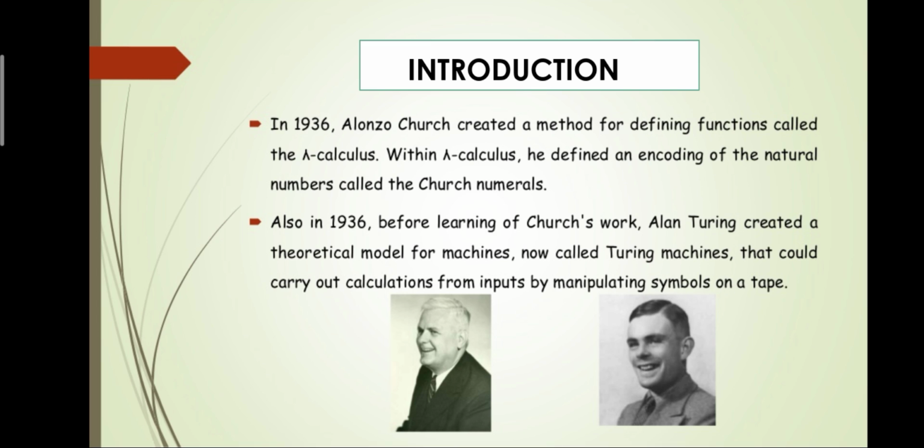Both these scientists came up with a brief idea of what computable means, and surprisingly Alan Turing was a student of Alonzo Church. The Turing machine is the most powerful model in computer science, and we will take a closer look at it.